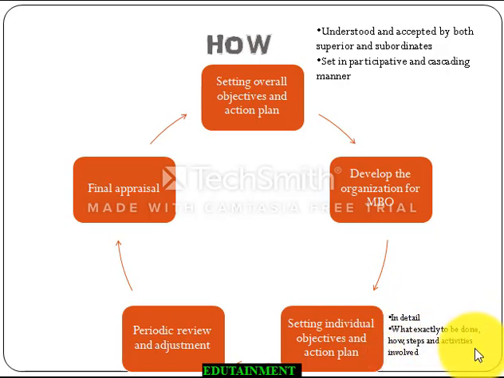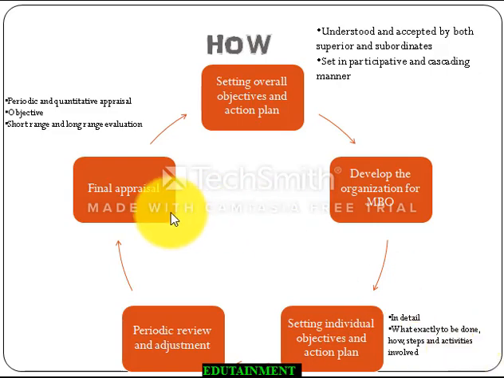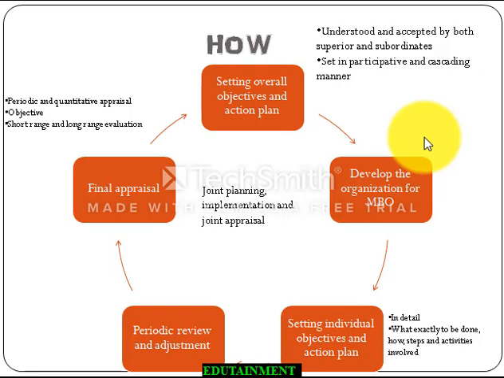Then there is a periodic review and adjustment, and finally the final appraisal where periodic and quantitative appraisal is made. It is quantitative as well as objective appraisal where the focus is on the objective. It is short range as well as long range evaluation. I am sure this is pretty simple and you have got what management by objective means. So it aims at joint planning, implementation and appraisal.